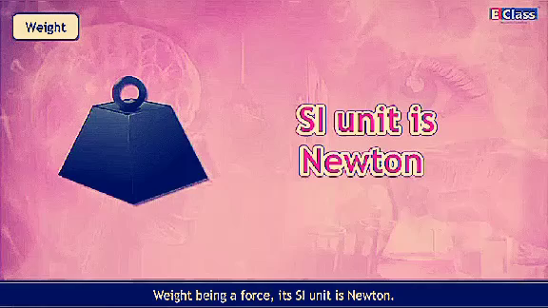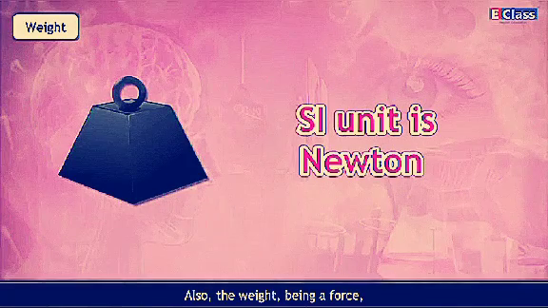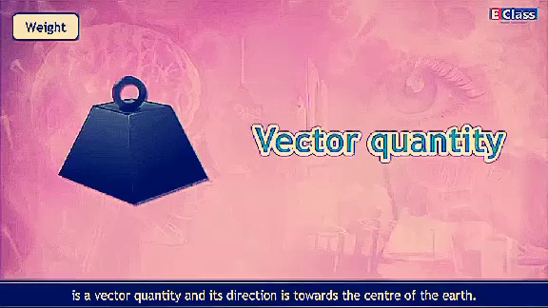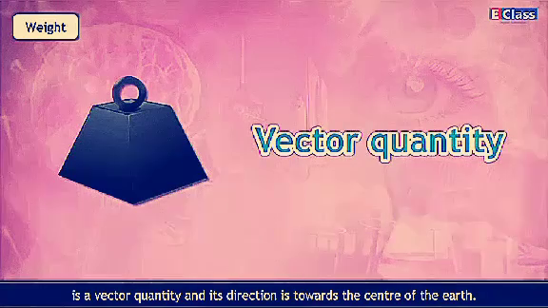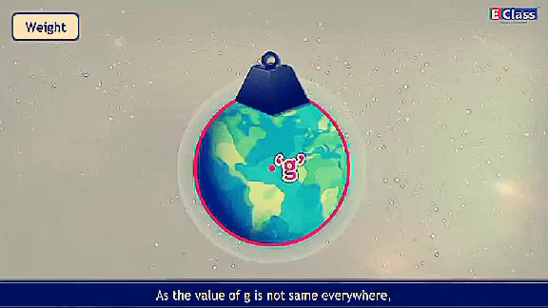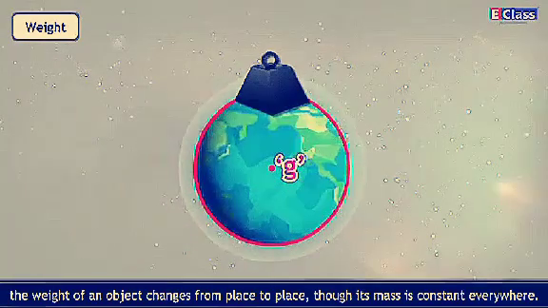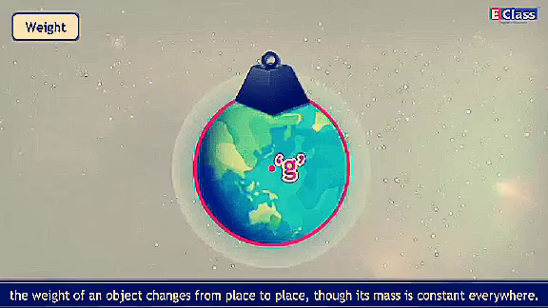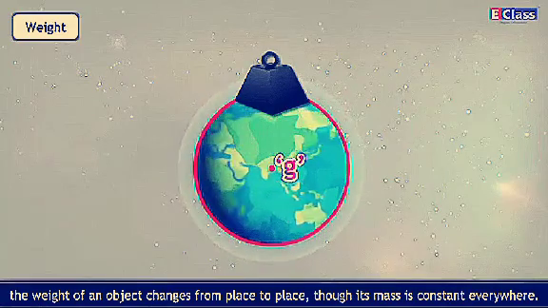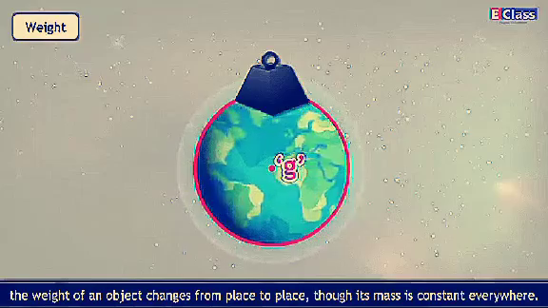Weight being a force, its SI unit is Newton. Also, the weight being a force is a vector quantity and its direction is towards the center of the earth. As the value of g is not same everywhere, the weight of an object changes from place to place, though its mass is constant everywhere.